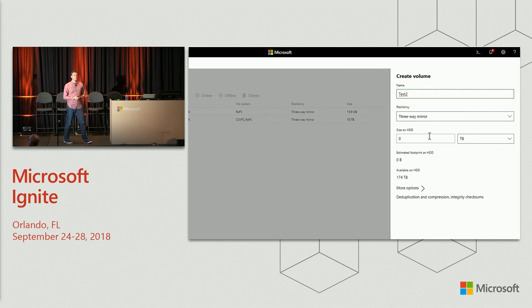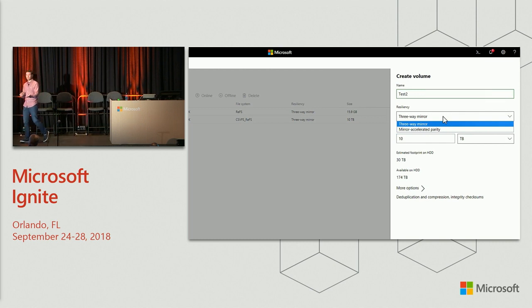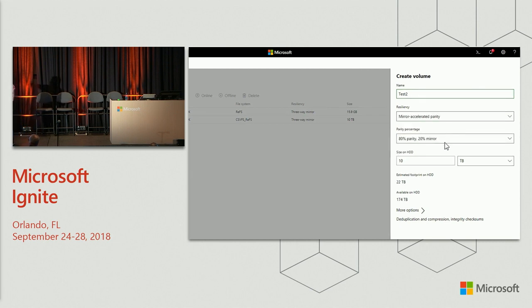So we can call it like test 2, for example. Make it 10 terabytes, just like the last one, but let's change the resiliency. It's not that hard. We just have to choose a different option from a drop-down. But instead of three-way mirroring, we can do, for example, mirror-accelerated parity. And what you'll see is right away that'll change the footprint. Instead of taking up 30 terabytes now, it'll be a little smaller. It'll take up a little less space. It'll take up just 22.